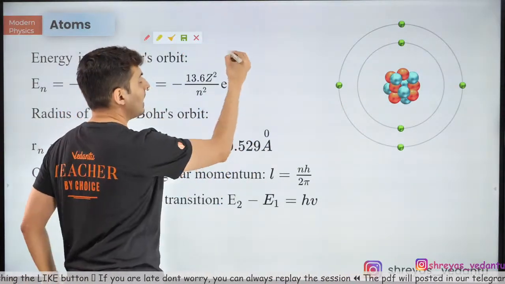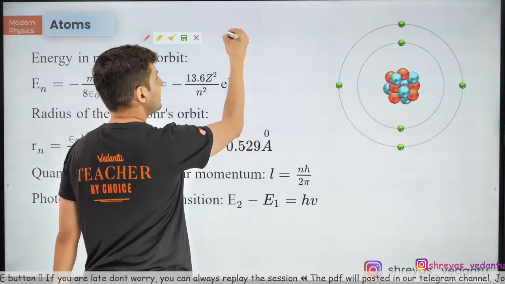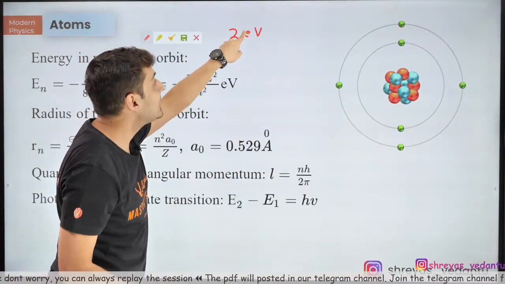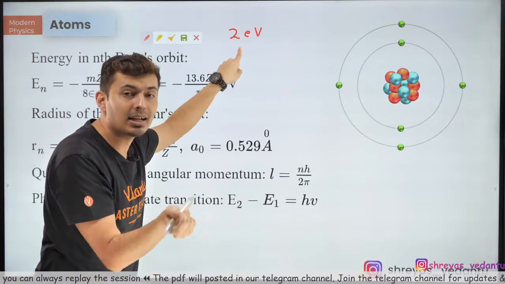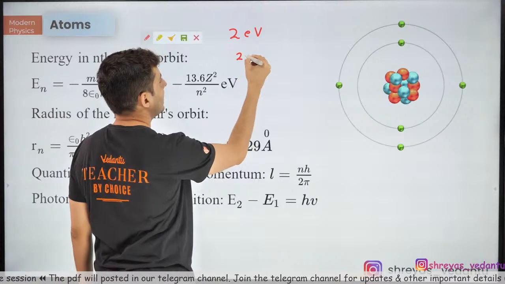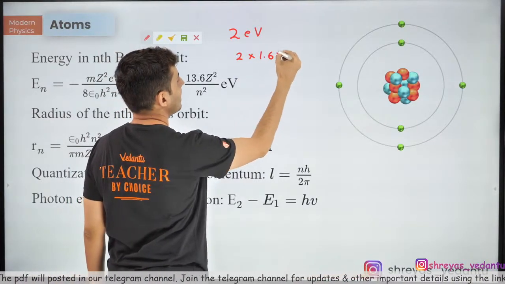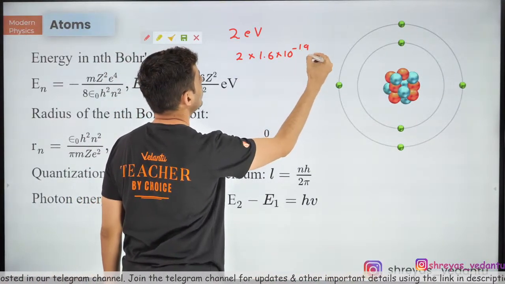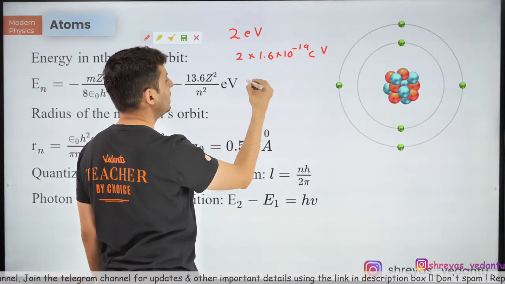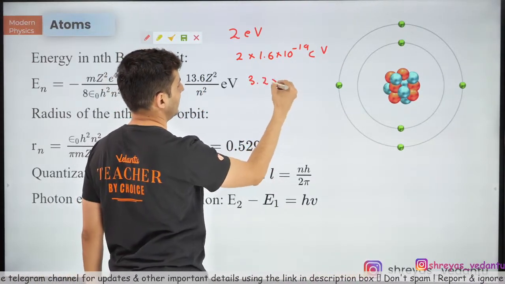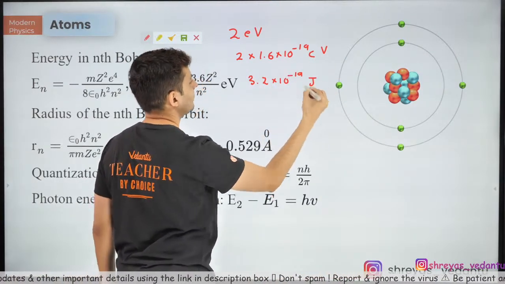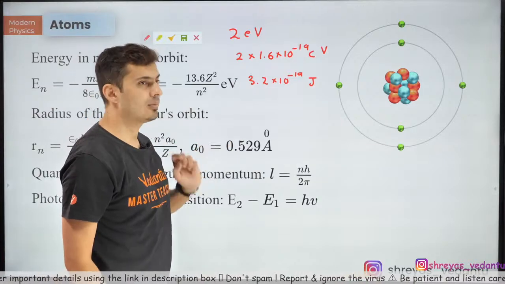Somebody was also asking, how do I convert electron volt to joules? See, for example, if it is 2 electron volt, remember, whenever you see this e symbol, think e is that standard value. What is the standard value, guys? The standard value is nothing but 1.6 into 10 to the power minus 19 coulomb. So that coulomb will come here and that volt is there. Now 2 into 1.6 is nothing but 3.2 into 10 to the power minus 19. 1 coulomb into 1 volt is 1 joule. So that's how you convert it.